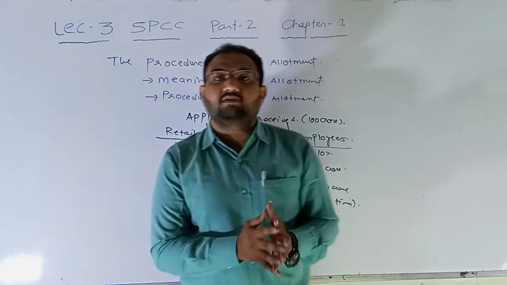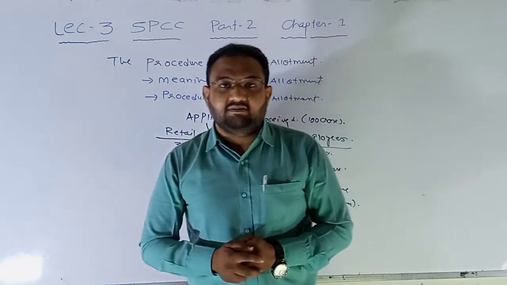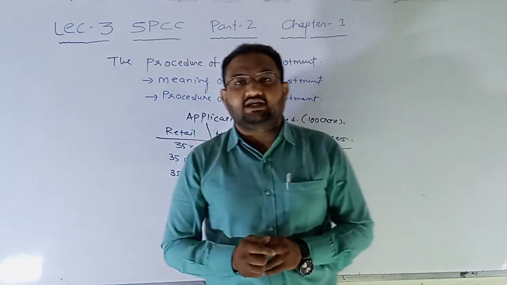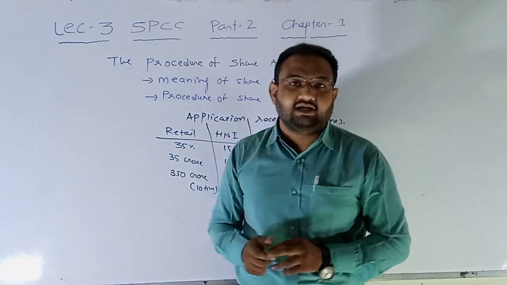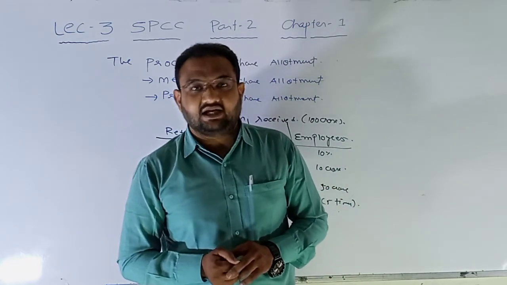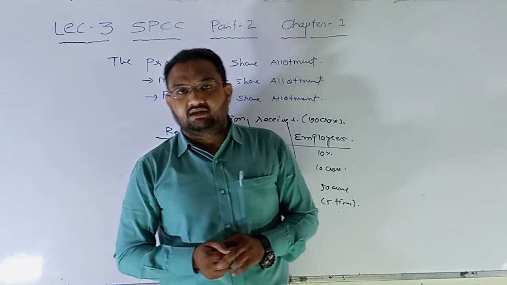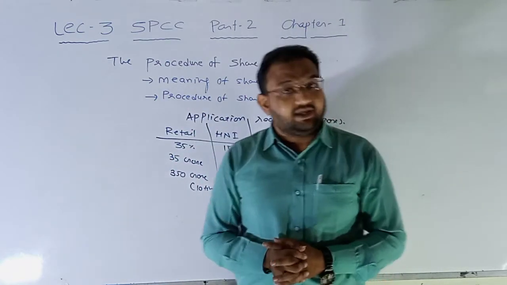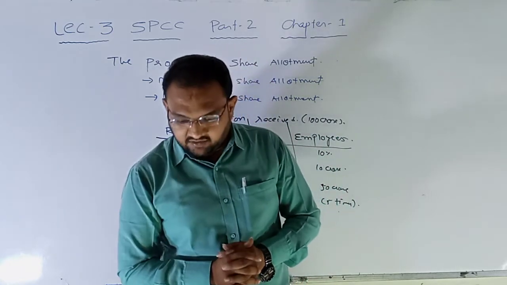Starting from the applications to the SEBI up to the end of this particular process, in each and every stage, directly or indirectly, the company secretary is associated. It means the company secretary has to take interest in the activities of share application or share allotment.